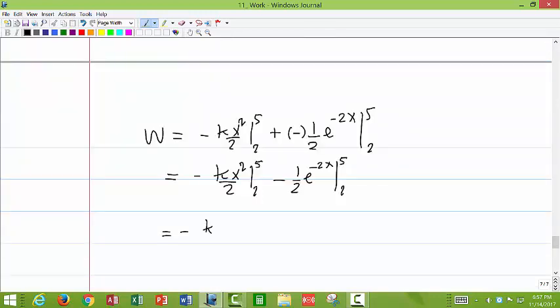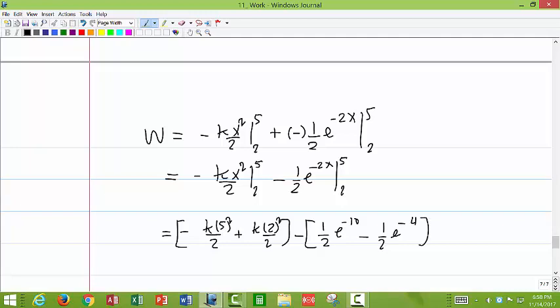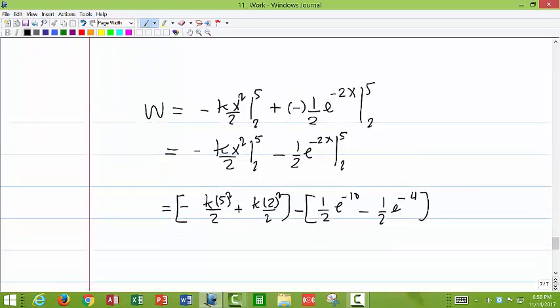So minus k, and then you put 5 squared over 2 plus k, let's say 2 squared over 2, and then this is minus, and so the minus comes in. If you like, you can put this like that, and then we have half e raised to the power minus 10 minus half e raised to the power minus 4, something like that. Okay, and then there's a k, of course, so let's not forget the k.